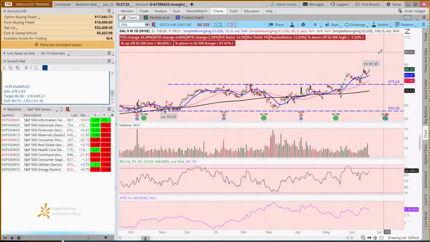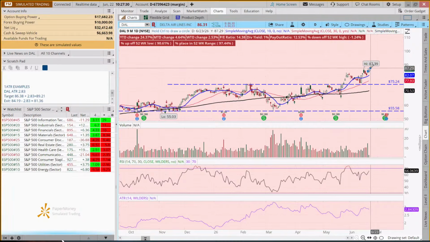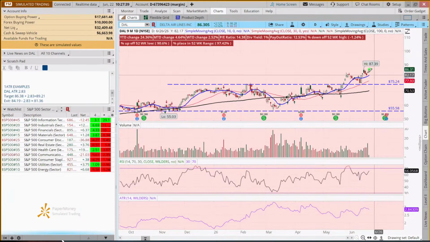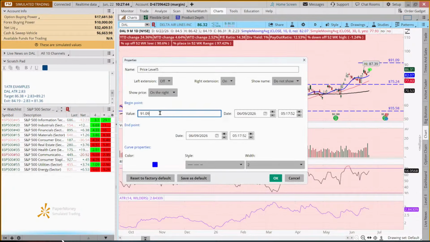If we want to put this on our chart, I like to put a little circle. This is where we are entering our trade for today. Then if I want to put the target on the chart, 89.21, I just draw something in the general vicinity and mark 89.21. And we are not putting a ring on this. We're in it for a very short term. We expect to be out of this by Friday, within a few days. So this is a 1 ATR target.